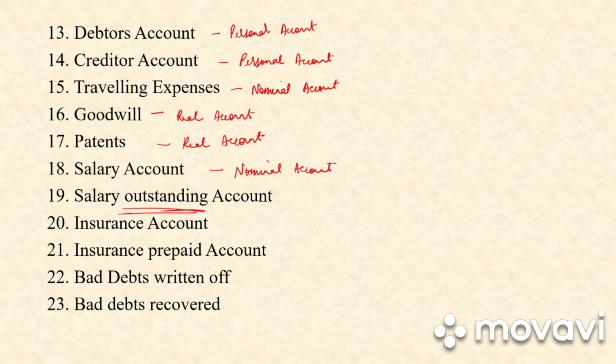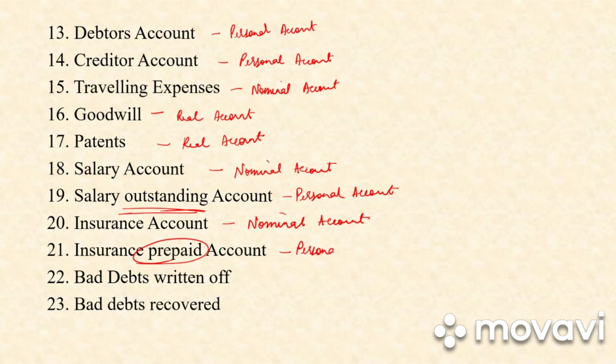Next we have salary outstanding. As I have already explained you, any outstanding or prepaid or pre-received will be a personal account and not a nominal account. Next we have insurance. Insurance is again an expense, so nominal account. Insurance prepaid account, it is prepaid, so it will be personal account.